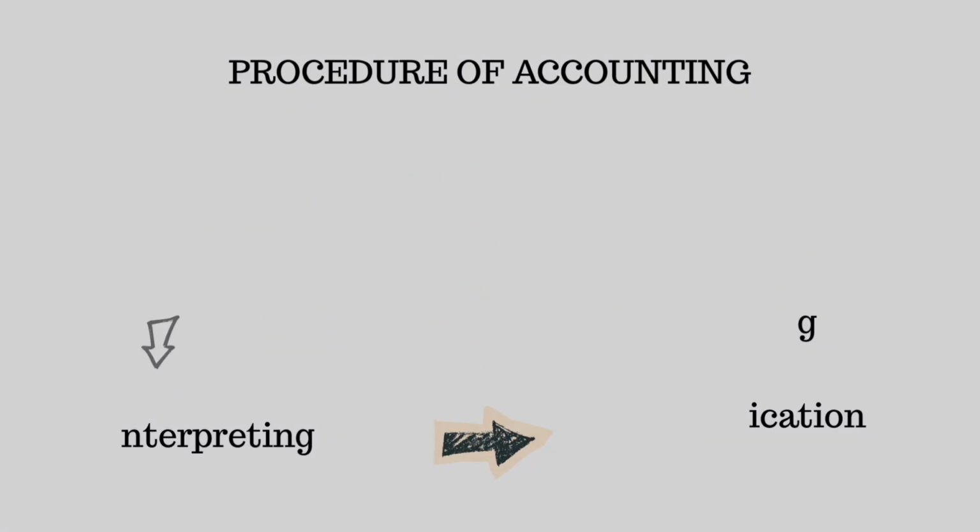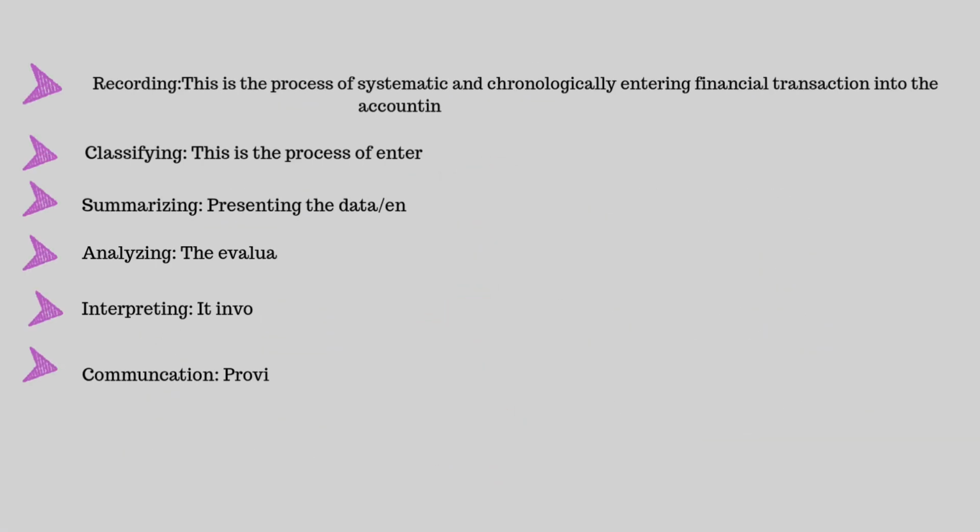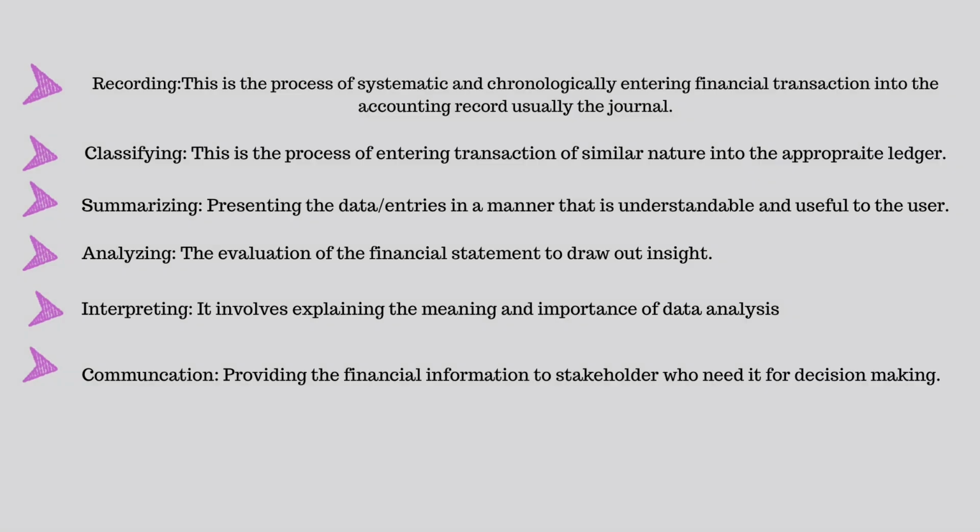Let's begin with recording. This is the process of systematically and chronologically entering financial transactions into the accounting record. It's usually the journal. And now I love how these 6 procedures each go from stage to stage. Now let's look at classifying.